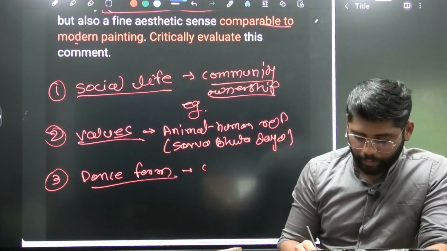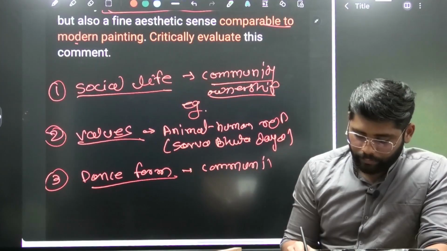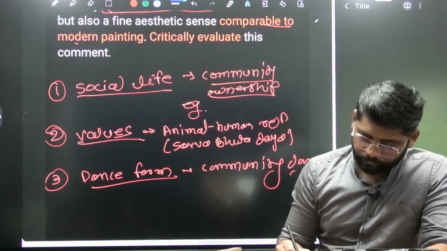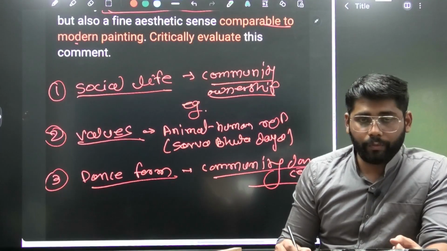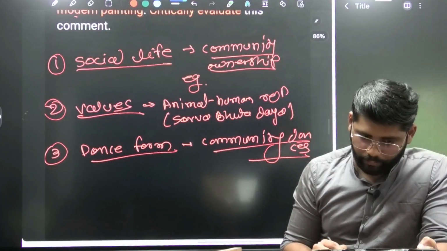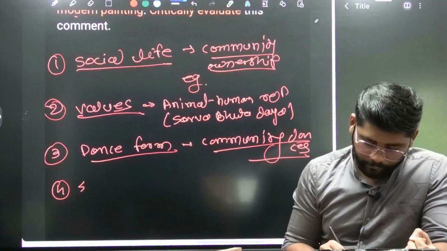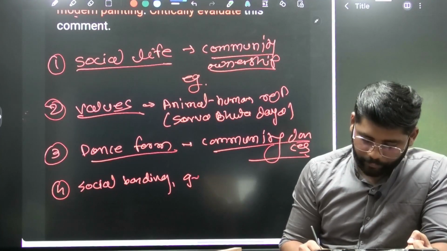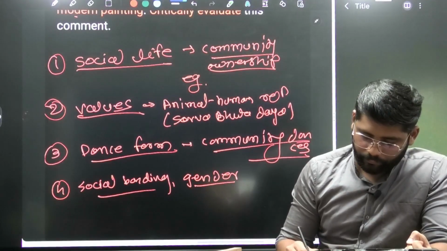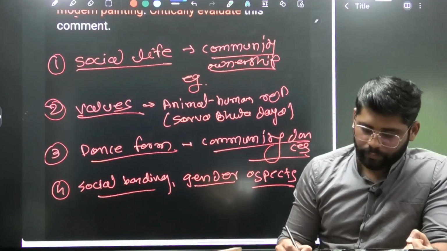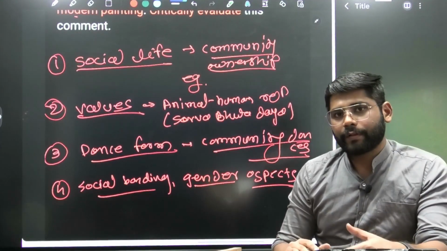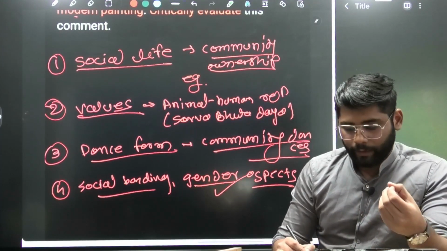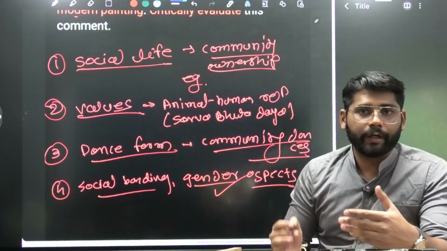Mostly they lived in communities and used to do community dances. We can mention social bonding. Then the gender aspect: there was a presence of woman figures and man figures, which shows that there was considerable gender equality.